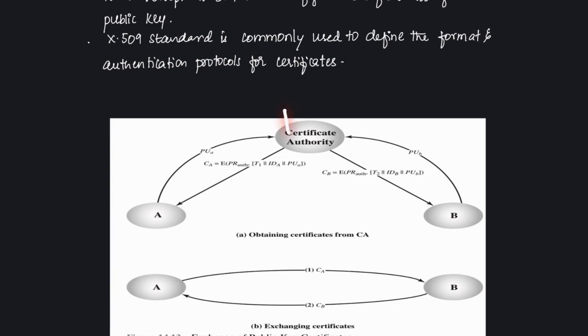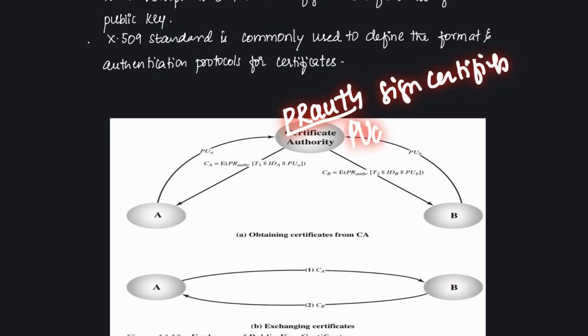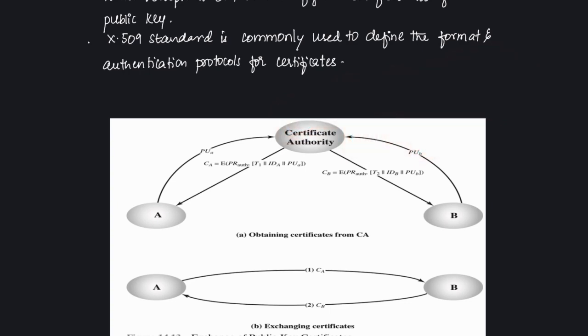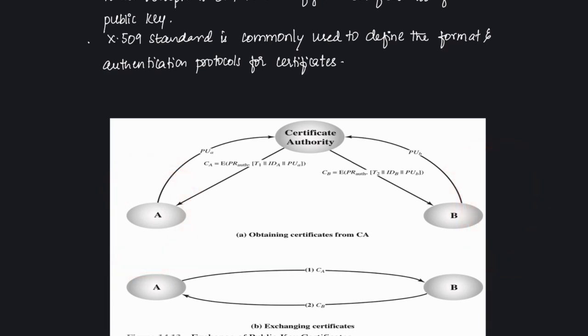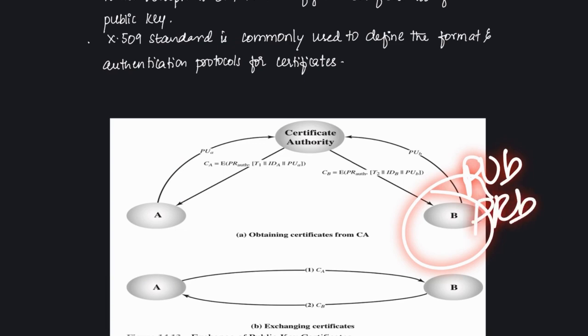CA will have the private authority, PR auth, which is used to sign the certificates, and we have the public key of the authority, PU auth, which is known to everyone and is used to verify the authenticity of the certificate. Next, we have two participants, A and B. A has public key PUA and private key PRA, and B has public key PUB and PRB as private key.